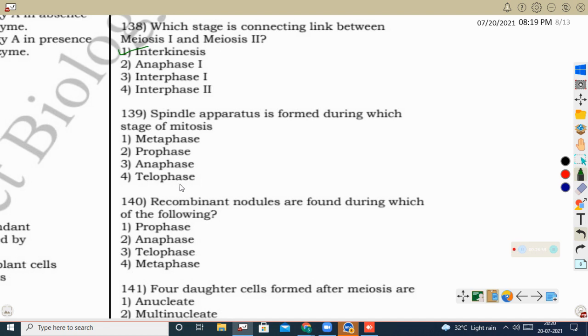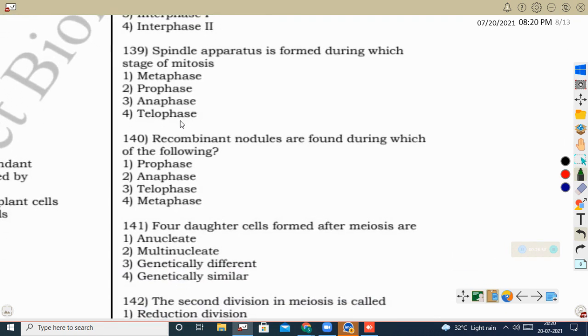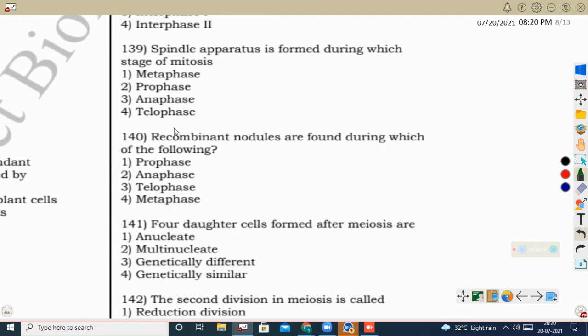Next question, spindle apparatus is formed during which stage of mitosis? See, spindle apparatus is formed from the centriole. Here at the end of prophase we can see the astral fibers will start to be produced from the centriole.